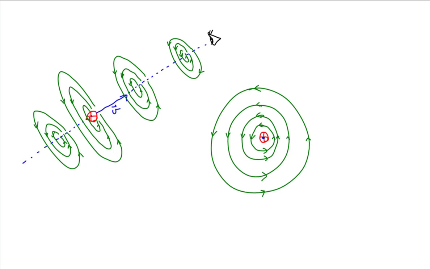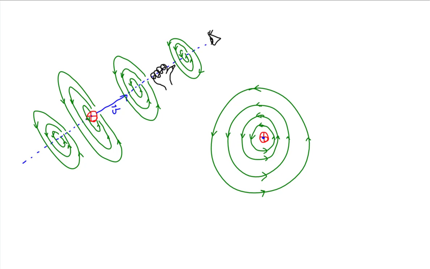So looking at it in this picture, let's take our right hand, and I'll just draw our right hand right here. Here is the thumb of our right hand, and our right hand is curling around the line on which the charge is moving.